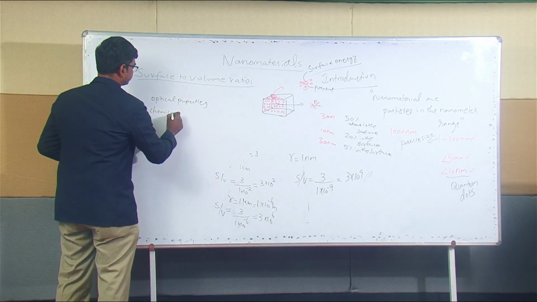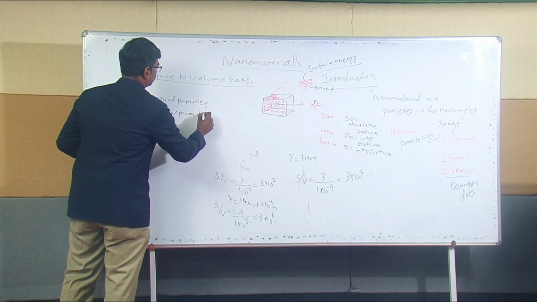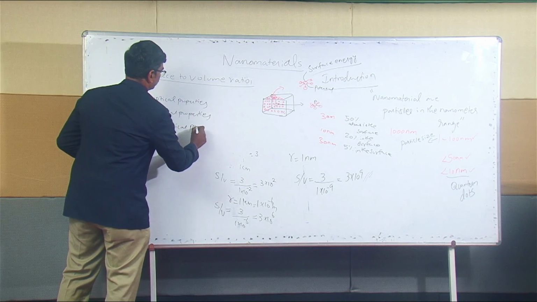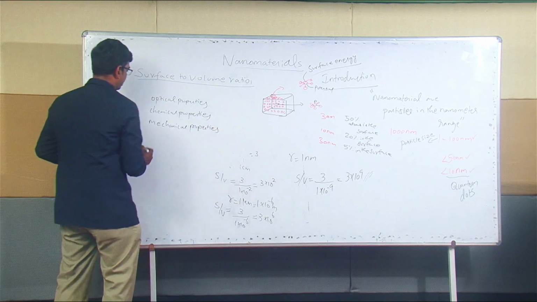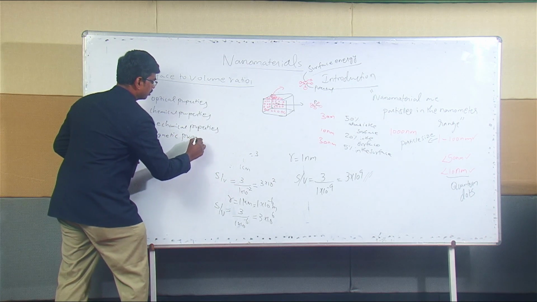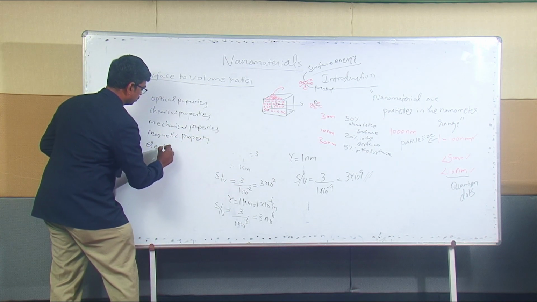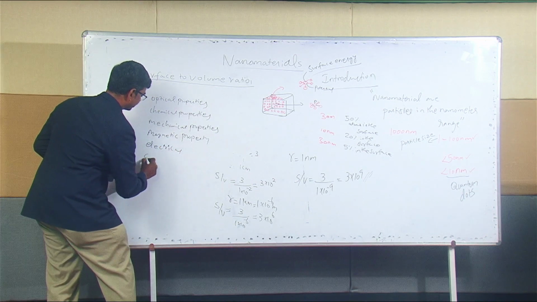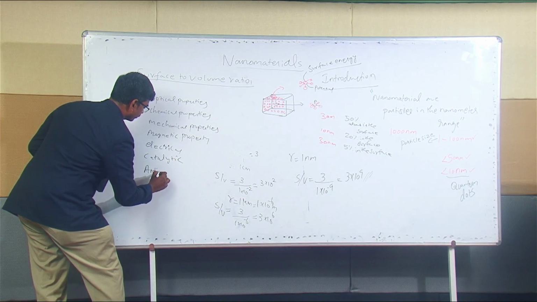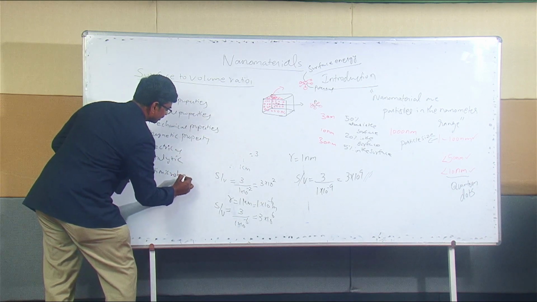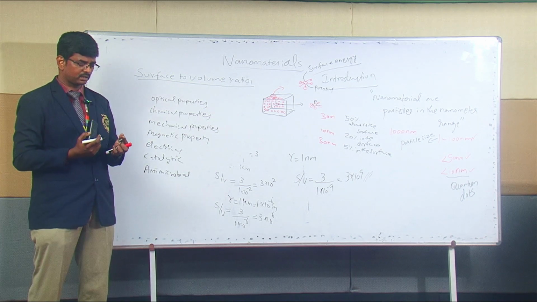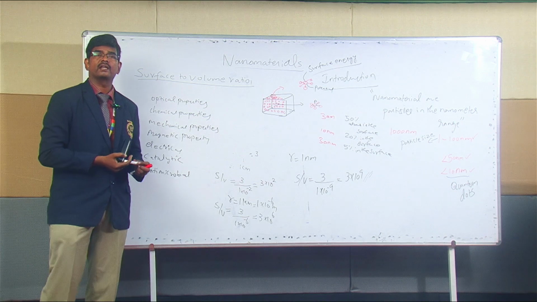Chemical properties, its mechanical properties, and magnetic property, electrical, catalytic, antimicrobial. So like that we can tell, right? We can tell many such properties. Almost all the properties can vary.